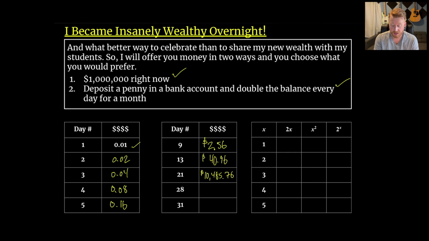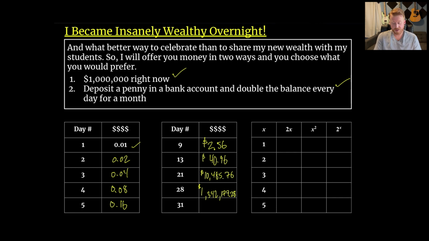But still, what's that? Just a little over 1% on our way to $1 million. Is that right? $10,000, $100,000 would be 10%. Yeah. So we still have a long way to go, and there's only a week left. But by day 28, we are going to be at $1,342,177.28.